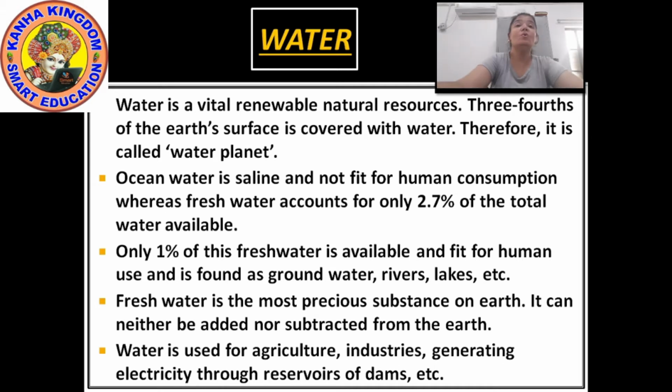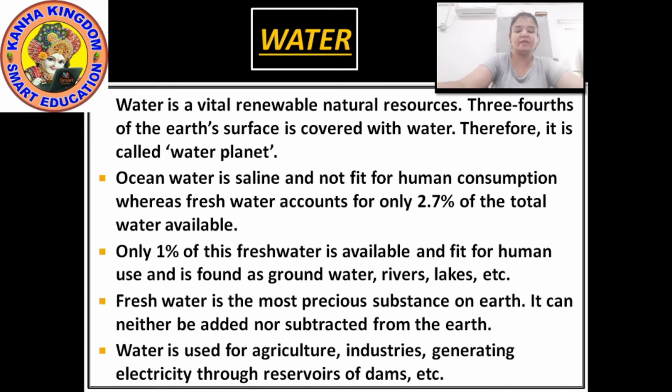Now only 2.7% of fresh water is available. Nearly 70% of this occurs as ice sheets and glaciers. From this 2.7% also, most of the part is in the form of ice sheets and glaciers, which are very far from us: Antarctica, Greenland and mountain regions.